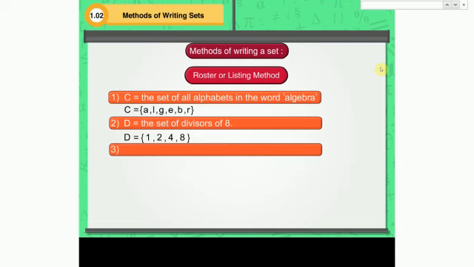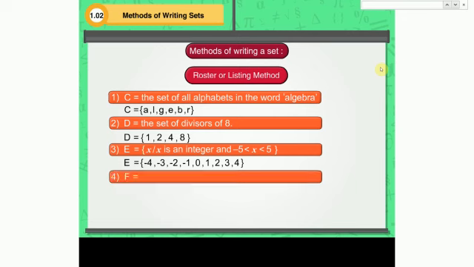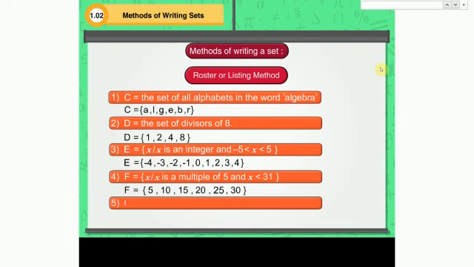Question 3. E is equal to the set of all x such that x is an integer between -5 and 5. The answer is written as follows. Question 4. F is the set of all multiples of 5 less than 31. The answer is as follows. Question 5. G is the set of all English alphabets. The answer is as written.